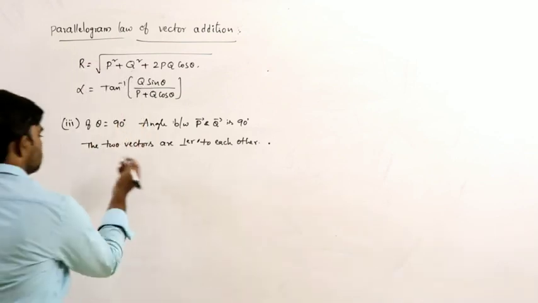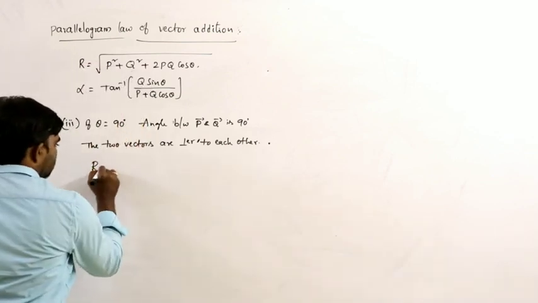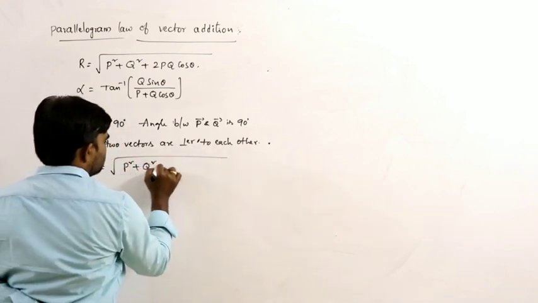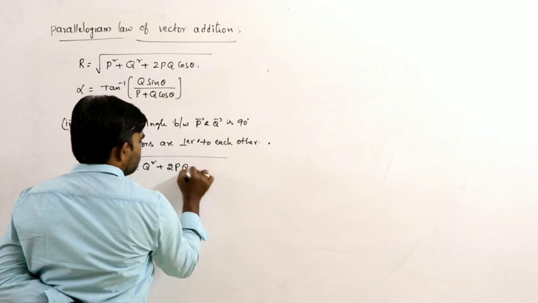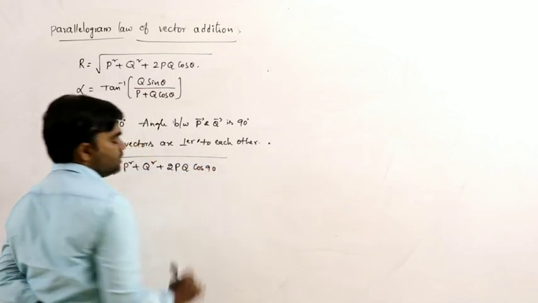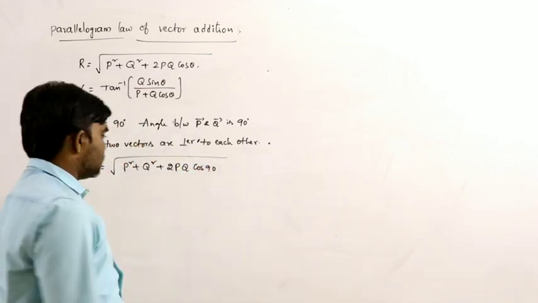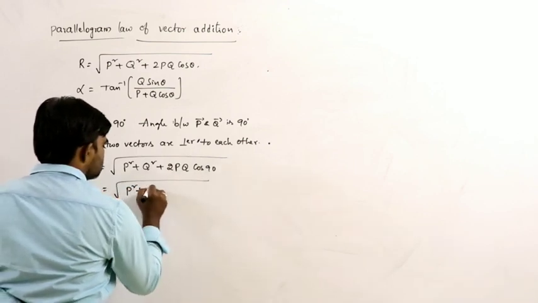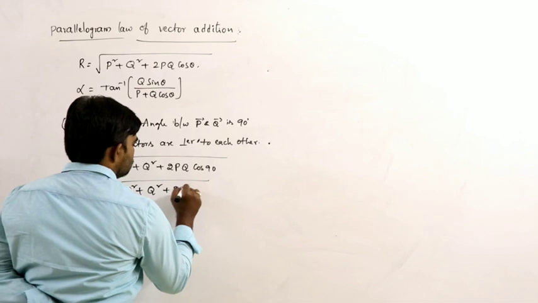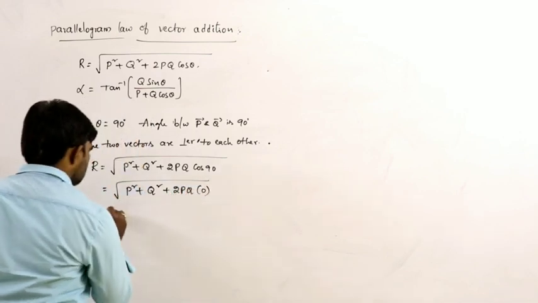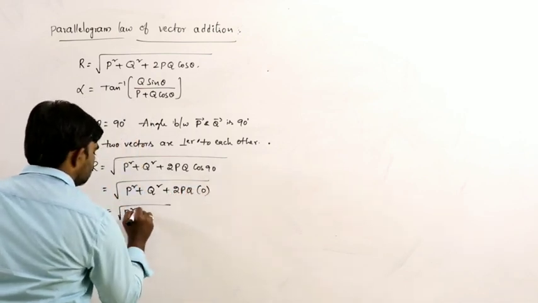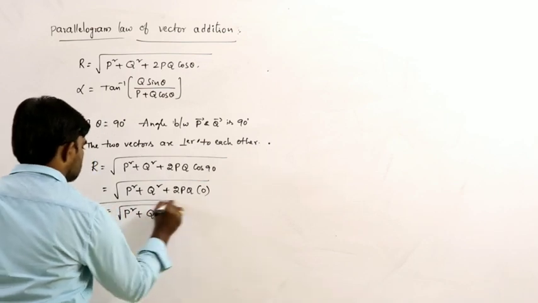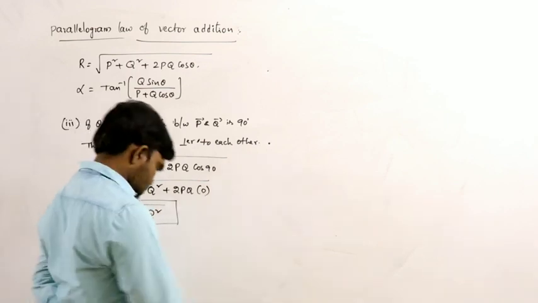Now, R can be written as the square root of p square plus q square plus 2pq cos 90. Since cos 90 is 0, R is equal to the square root of p square plus q square.